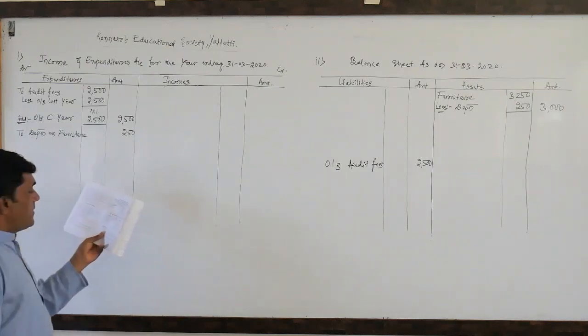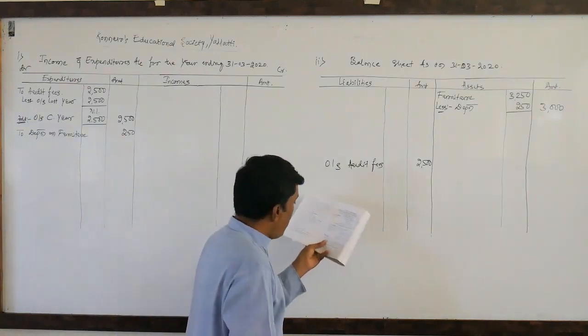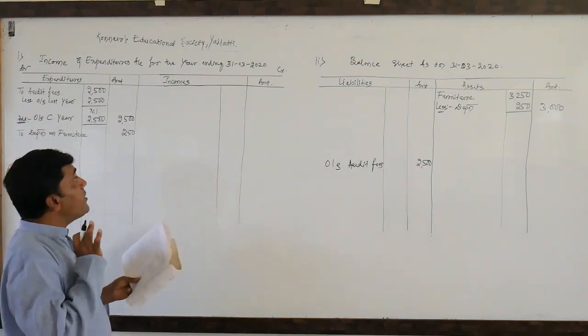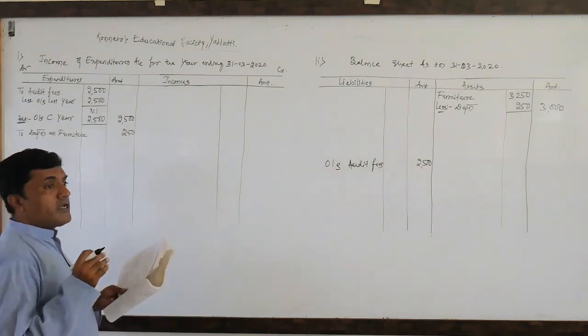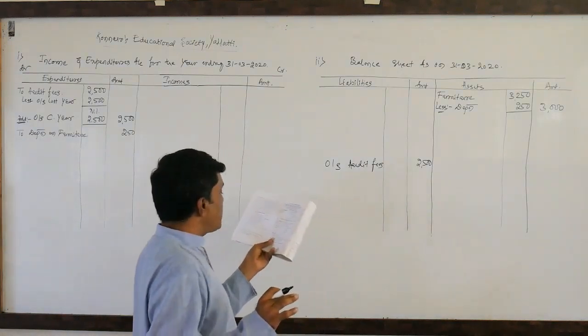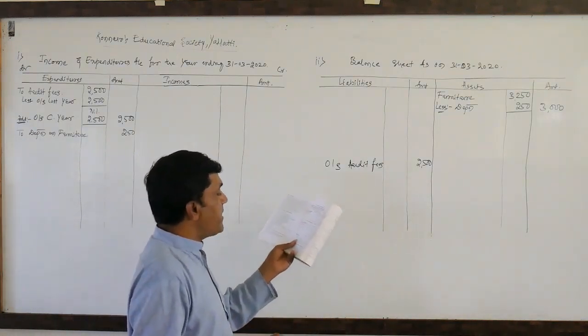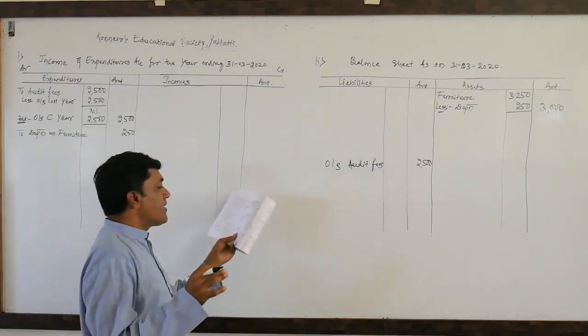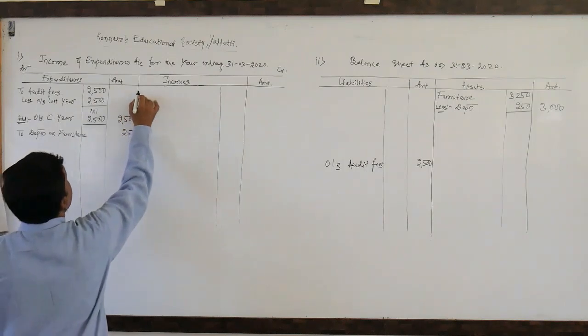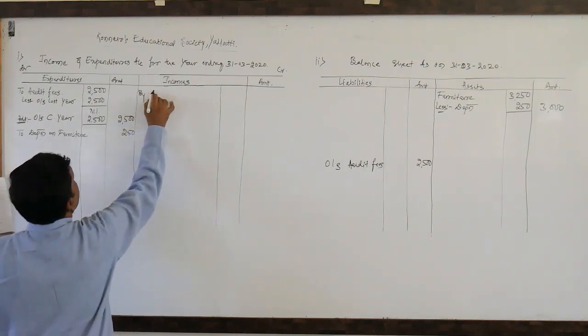Look at the third adjustment. Half of the donations is to be considered as a revenue receipt. Donation is the receipt. Here he has mentioned in the third adjustment, half of the donation is to be considered as a revenue, by donation.